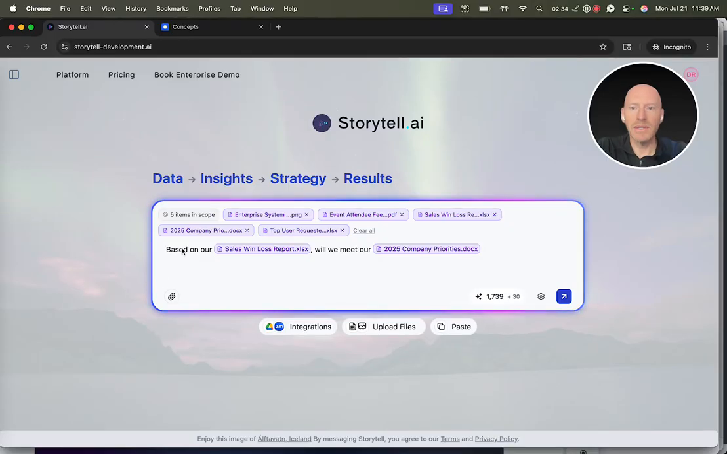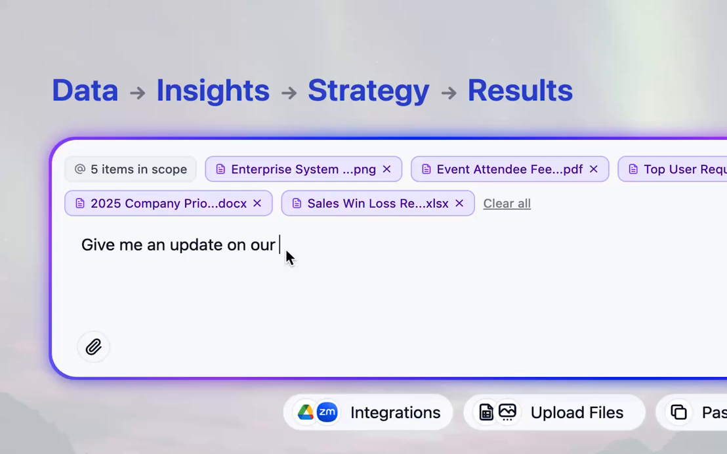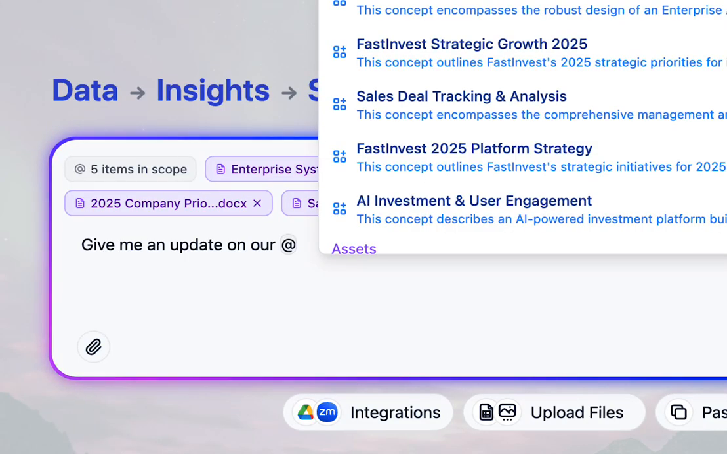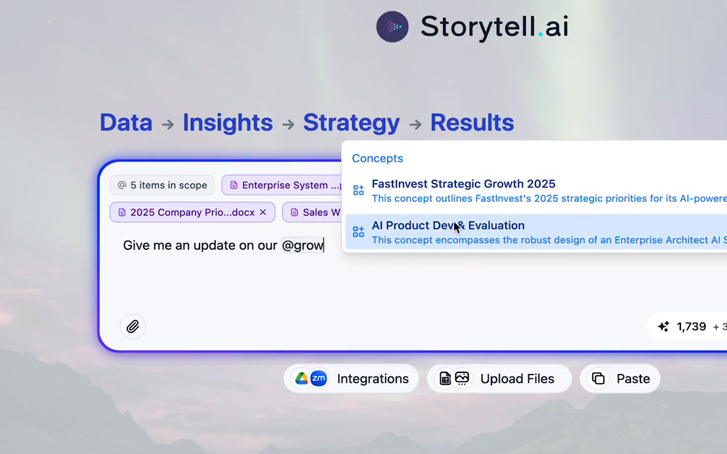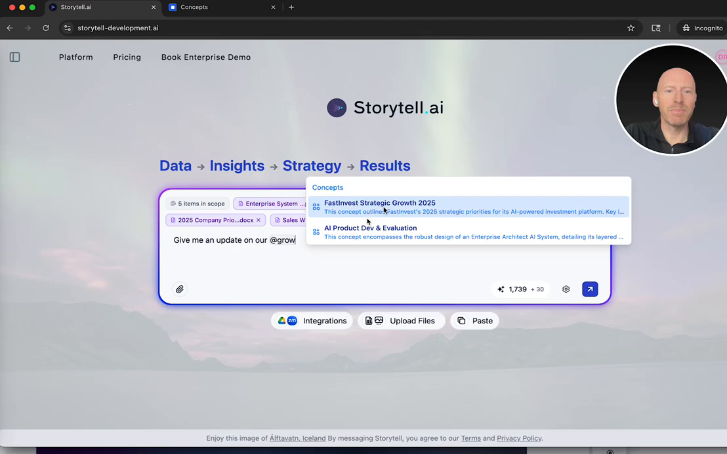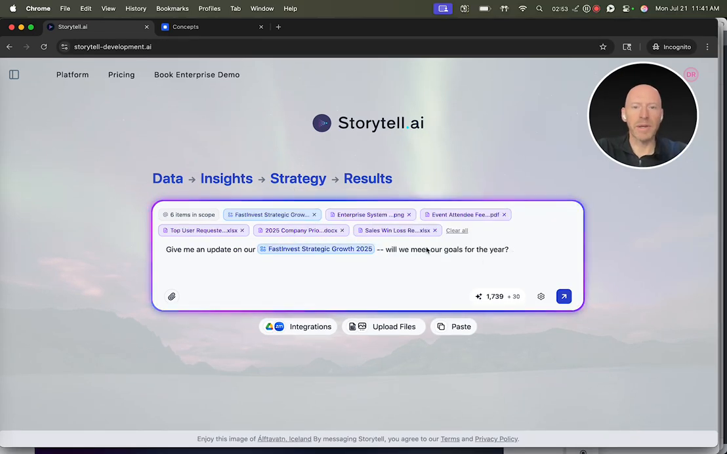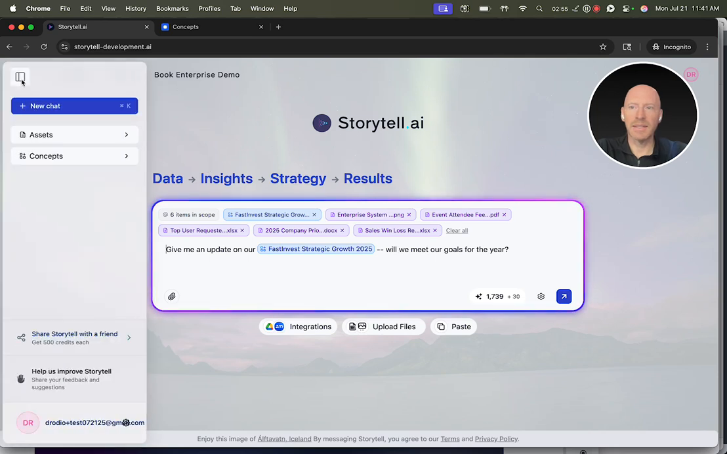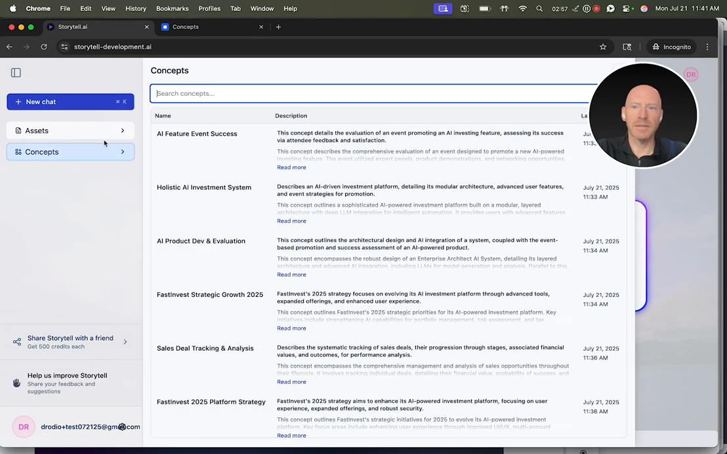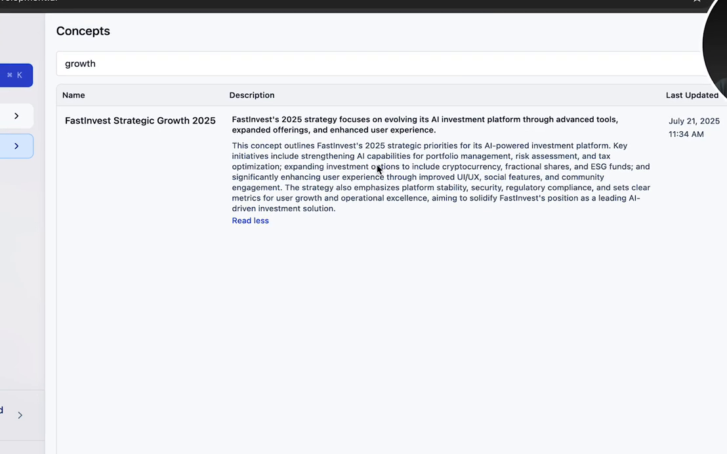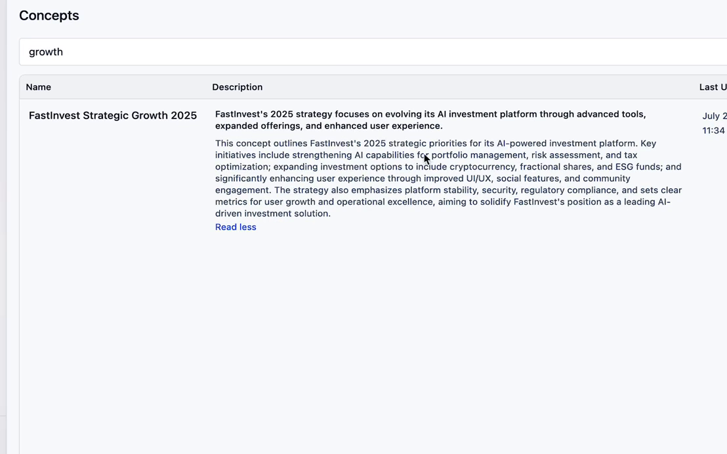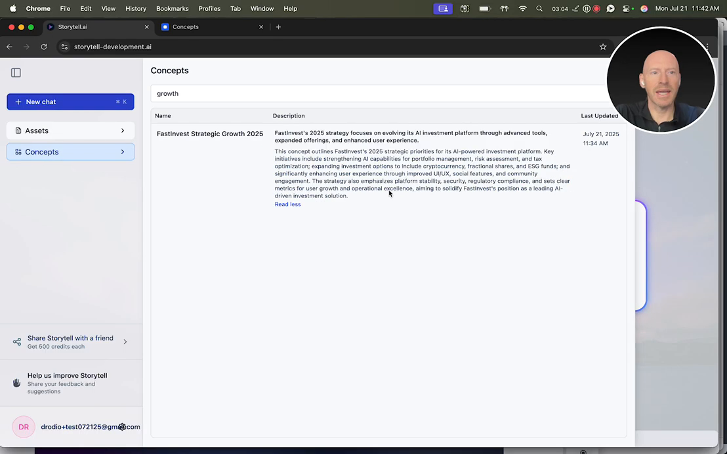This means that when I'm using Storytell, I don't have to mention specific assets. Instead, I can just mention a concept. Give me an update on our growth in 2025. This is a concept that is built from all of the assets that I uploaded automatically. Before we run this query, let's take a second to learn more about this concept. I can get a summary of what this concept is about and all the parts of the assets that build the properties up for this concept.